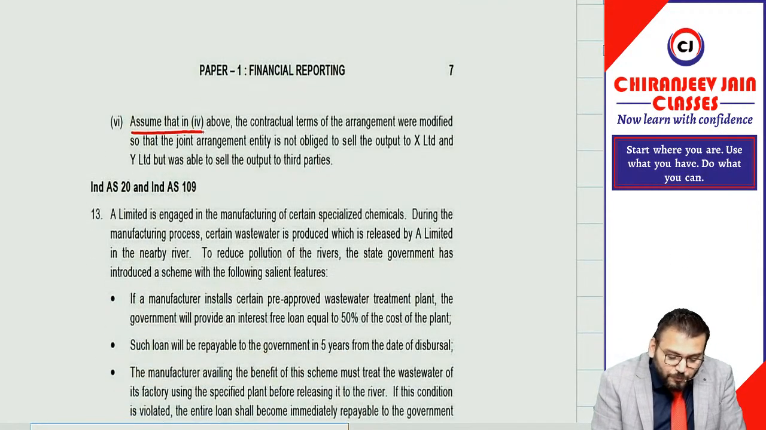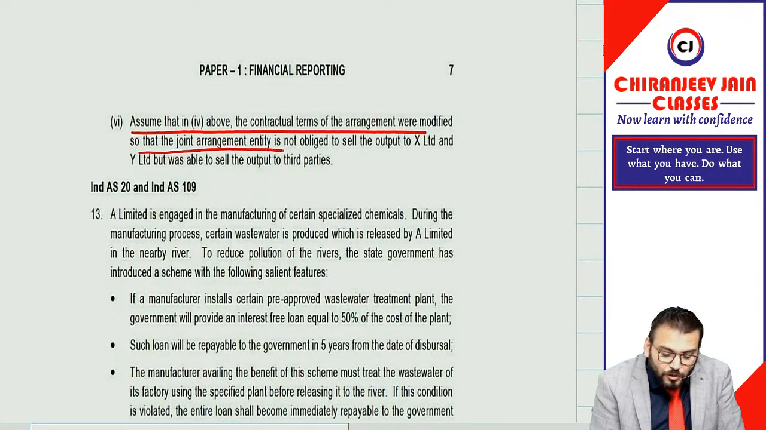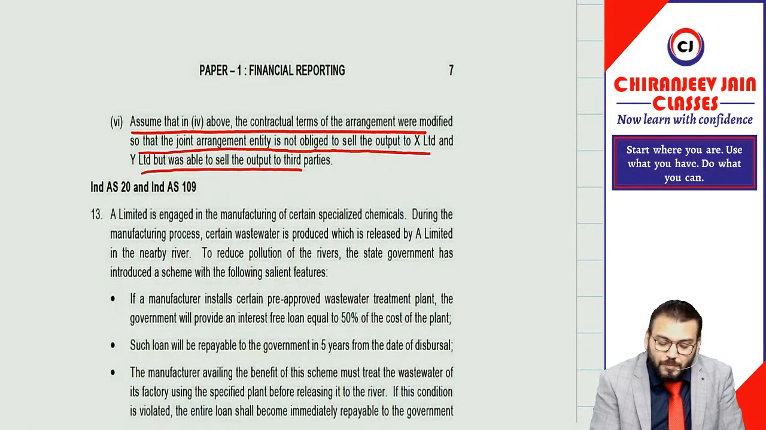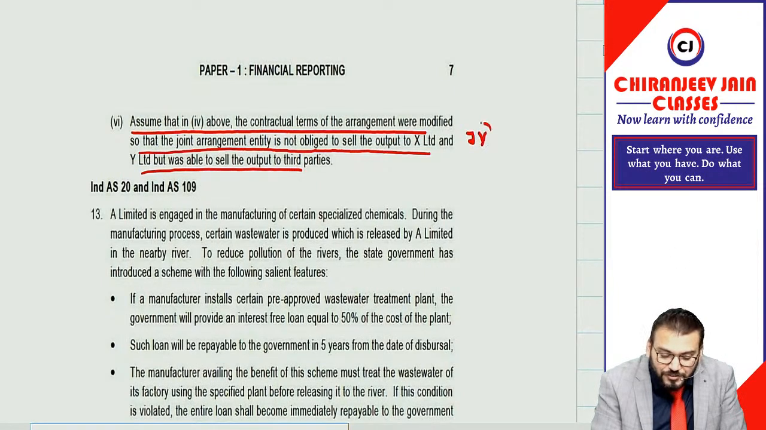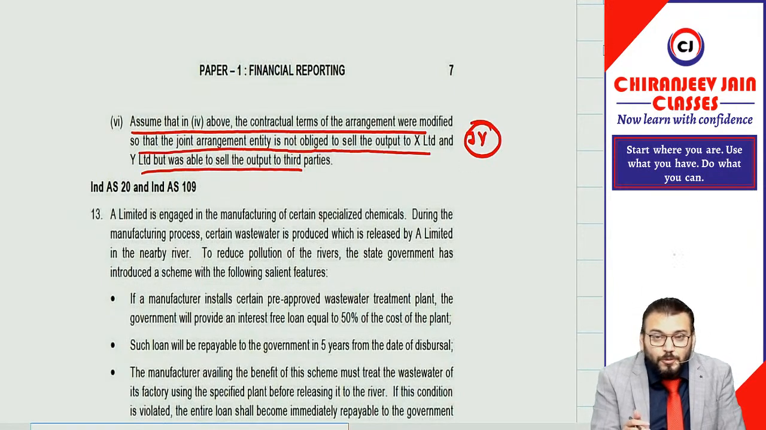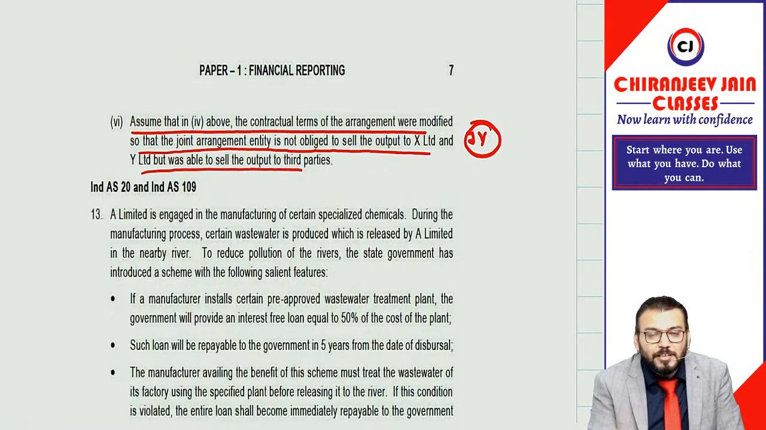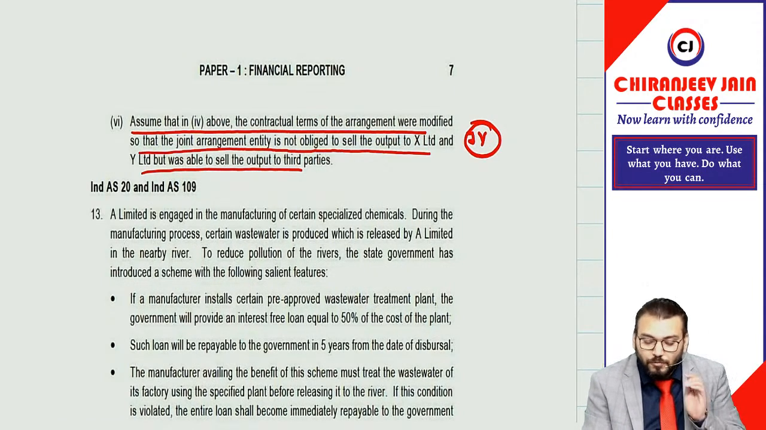What is point number 6? Assuming that in point number 4 above the contractual terms of arrangement were modified so that the joint arrangement entity is not obliged to sell the output to X and Y but was able to sell the output to third party. Now in this case the third condition given under Ind AS 111 will not be satisfied. Then now it will be what? Joint venture, because the output can be sold to third parties also. It means the joint arrangement is not dependent upon the parties for settlement of liability. Therefore, it will be a joint venture. Have you understood this point?